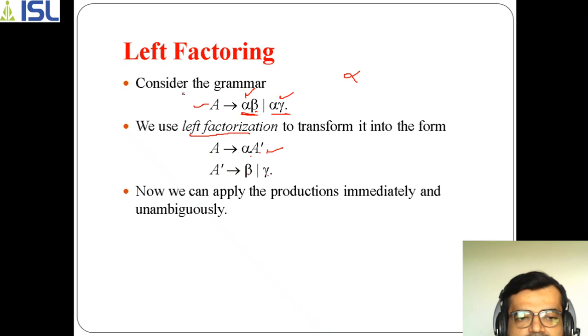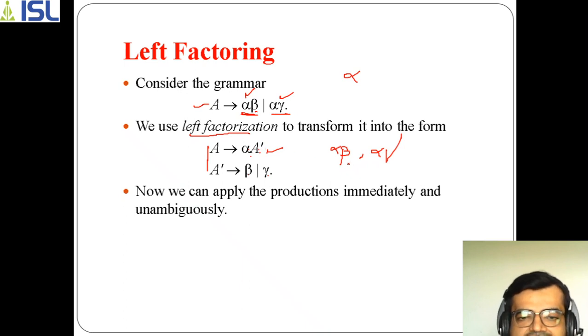Now how will this left factorization solve the problem? Either if the string is alpha beta or alpha gamma, first alpha has to be selected. Here it is not specified, it just specified A dash.